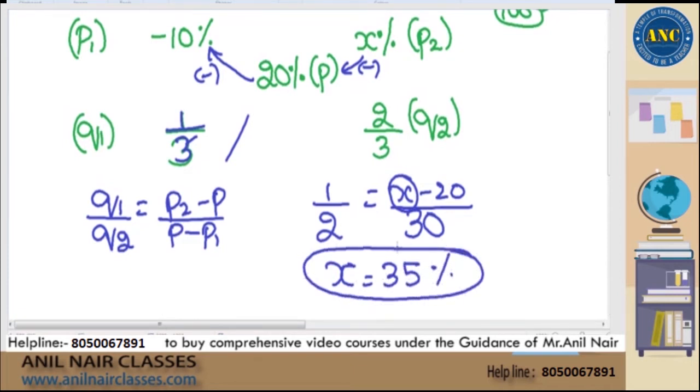That means even though I had a loss of 10% initially, if I want to have a profit of 20% overall at the end of the day, at what profit percentage should I sell two third of the product? Answer is 35%. I hope everyone is clear with the way it is being explained. I hope it is clear, sir.